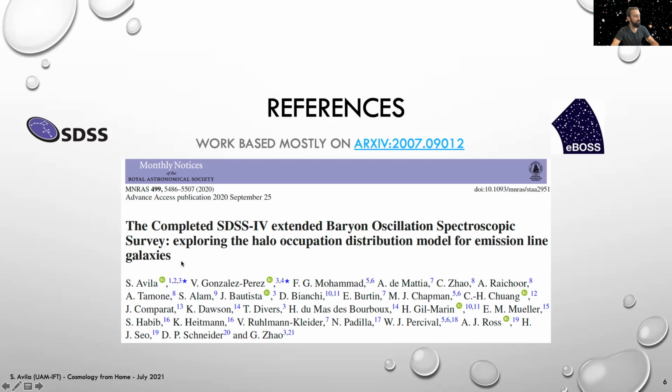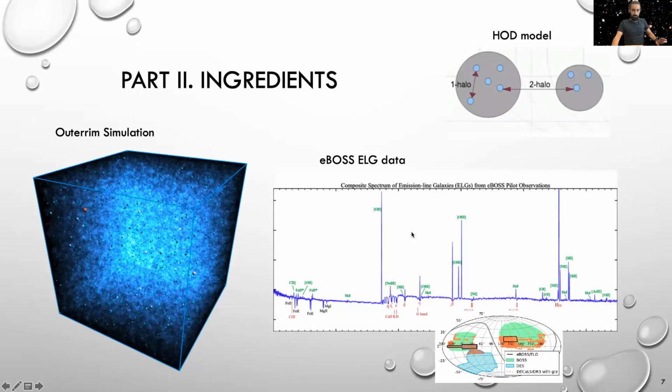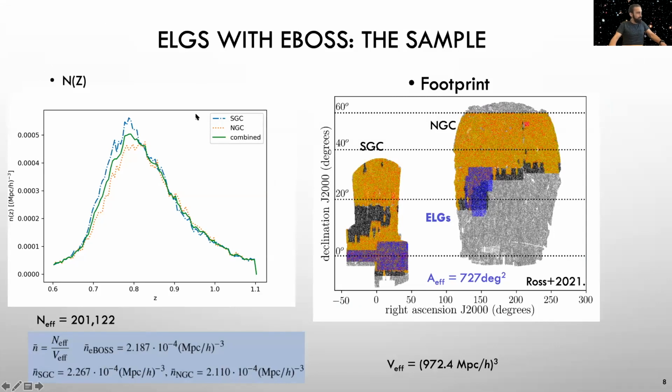Most of this talk is based on this paper that I did in collaboration with Violeta and other people from eBOSS. In this project, we built on several ingredients: the OuterRim simulation, the halo occupation distribution model, and the emission-line galaxy data from eBOSS. The eBOSS ELG sample goes from redshift 0.6 to 1.1, and they're distributed in two areas, South Galactic Cap and North Galactic Cap, represented in blue here, that amount to 700 square degrees. We have around 200,000 emission-line galaxies within an effective volume of about 1 Gpc³/h³.